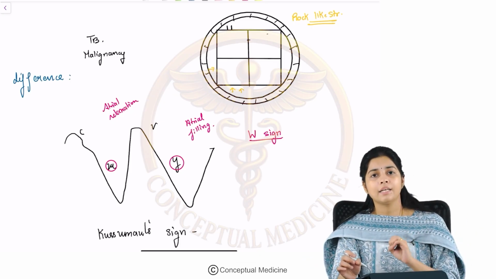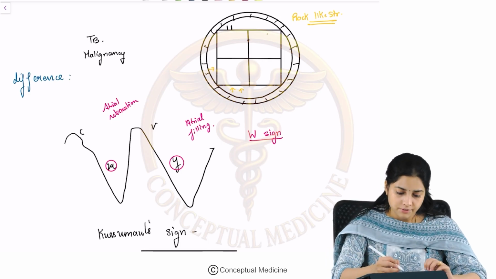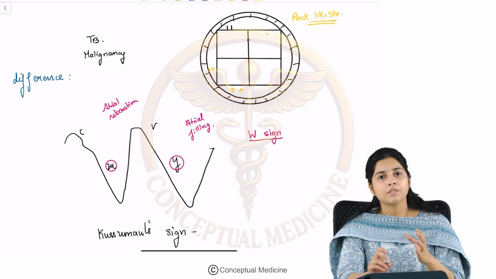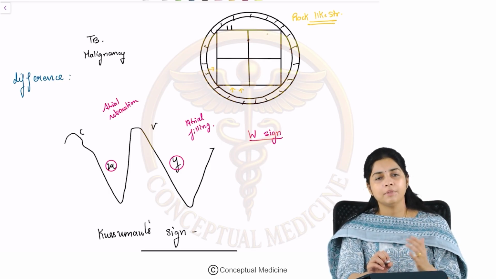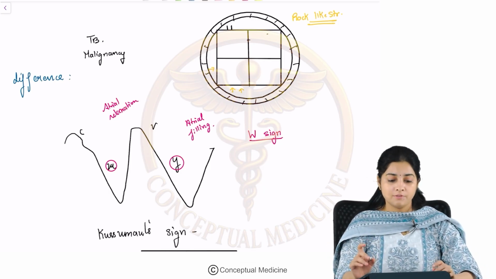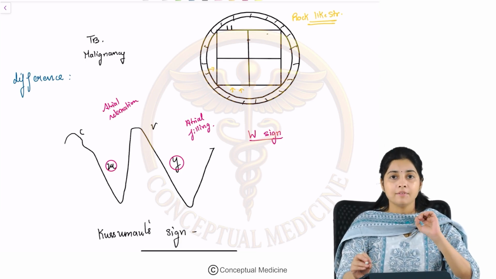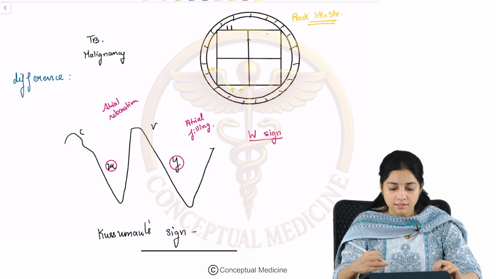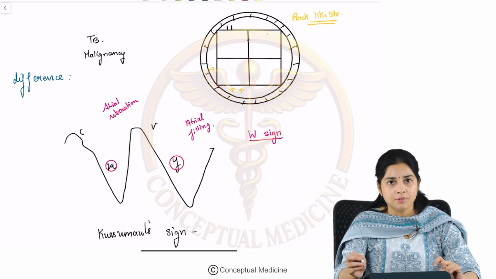Since the RA is relaxing against a stiff ventricle, the pressure gradient will be high. So there is an exaggerated X descent and Y descent, which we call the W sign.